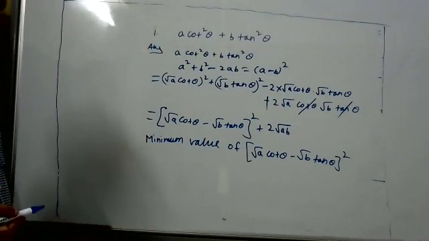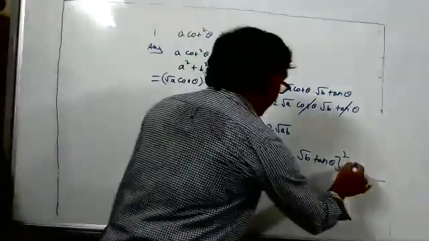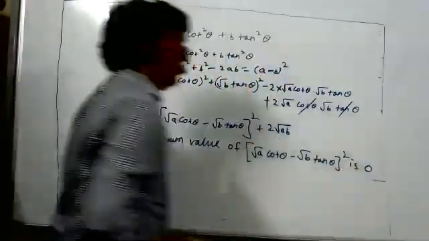Hey, what is the minimum value? Cot theta is equal to tan theta. Then if we take theta as 45 degrees, now what is the minimum value? It is 0. Minimum value is 0. How, sir?